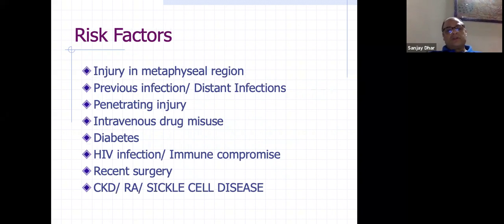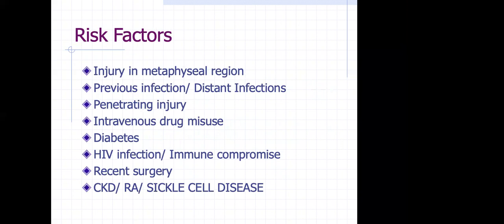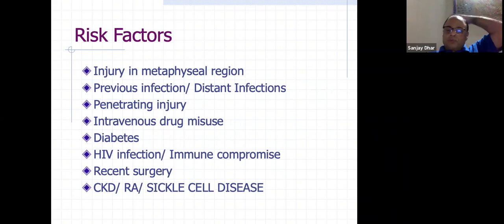So what are the risk factors? I'll be mostly talking about the pediatric ones, and I'll talk a little bit about adults also, but if you have a fair knowledge of the pediatric variety, you will be able to understand the adult one also. So usually the child comes to you that he had an injury 2 weeks back or 1 week back, and after that the swelling started. It is not that it is caused by injury, but with the injury there's a hematoma formation in the metaphyseal region, which ultimately leads to osteomyelitis. I will tell you the pathogenesis of that.